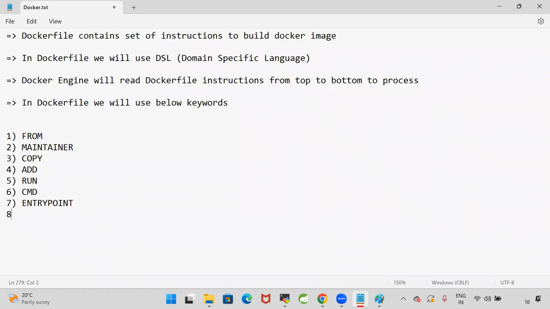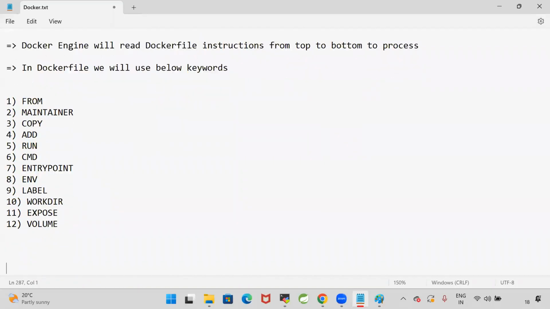And the eighth one is the ENV (environment) keyword. The ninth one is the LABEL keyword. The 10th one is WORKDIR. The 11th one is the EXPOSE keyword. And the 12th one is the VOLUME keyword. So like this, we are going to use these keywords in order to write our Docker file.